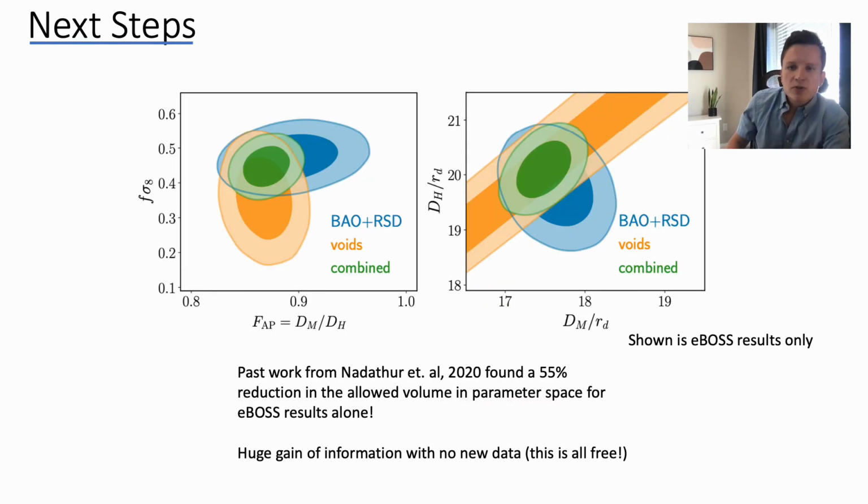For the eBOSS results, this has already been done. So what we're showing here is just the highest redshift bin of our 6 redshift bins in this paper. And you can see that the contours from BAO and galaxy clustering on the parameters measured are perpendicular to that from voids. So we can get a very large gain in information and much tighter constraints when we combine BAO and RSD with voids together. For this eBOSS data bin, this was a 55% reduction in the allowed parameter space. So this is a very large reduction.